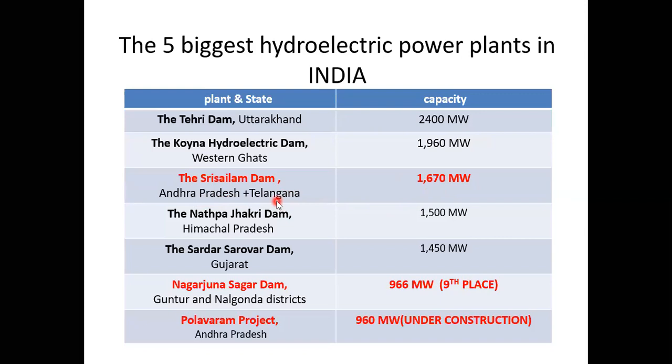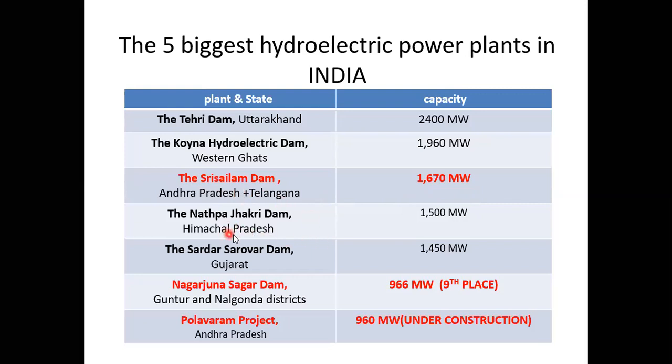900 megawatts means there are 6 units in total. Each unit rating is 150 megawatts, so totally we get 900 megawatts. That comes under Telangana. So 770 plus 900 together gives us 1670 megawatts. That is Srisailam Dam. It is the third biggest hydroelectric power plant in India.